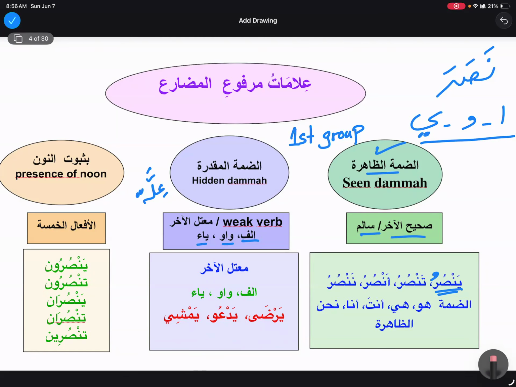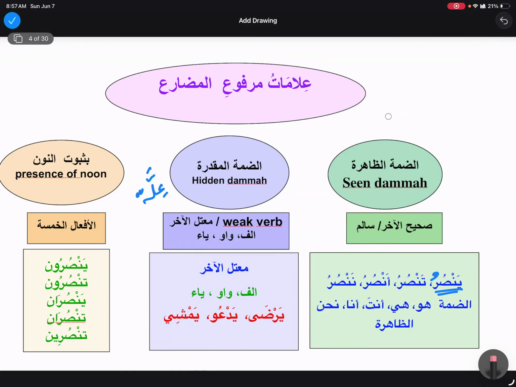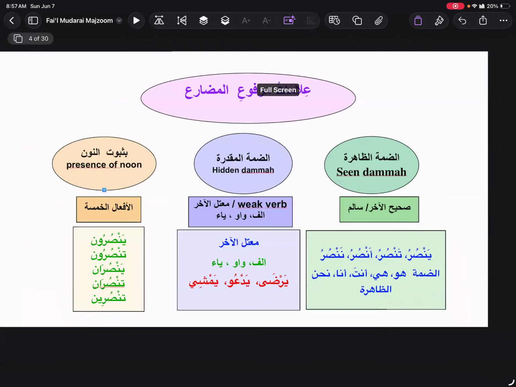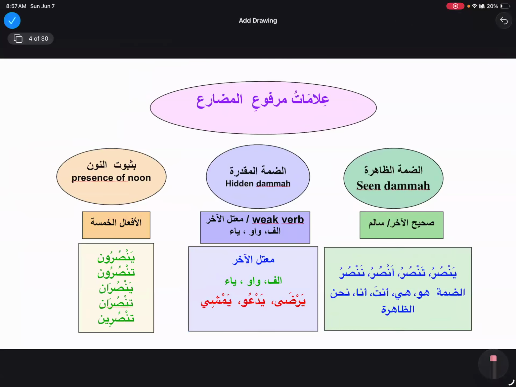So what we are learning is that, talking only about our first group, so far we learned about the af'al which are sahihul akhir or salim. Now we are adding one more thing into our bucket. When we need to see that fi'l mudari is marfu, there can be two ways.